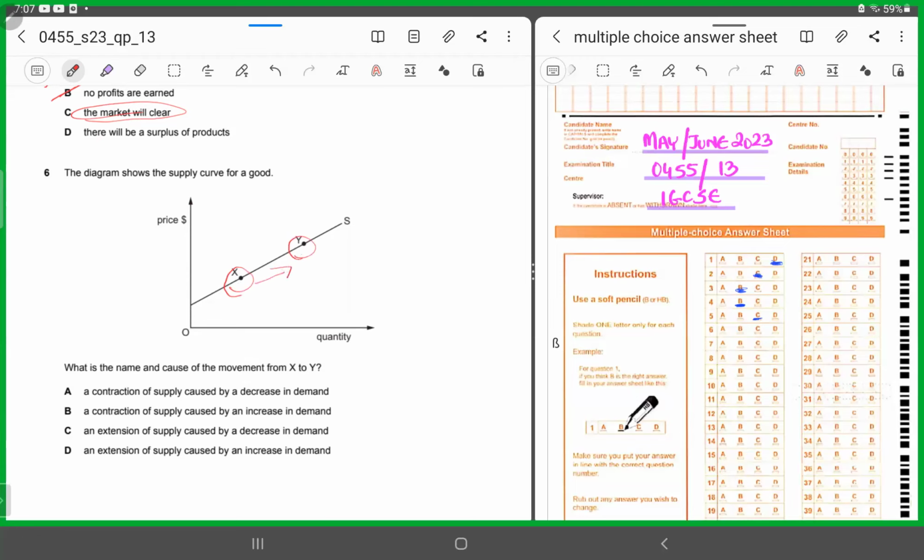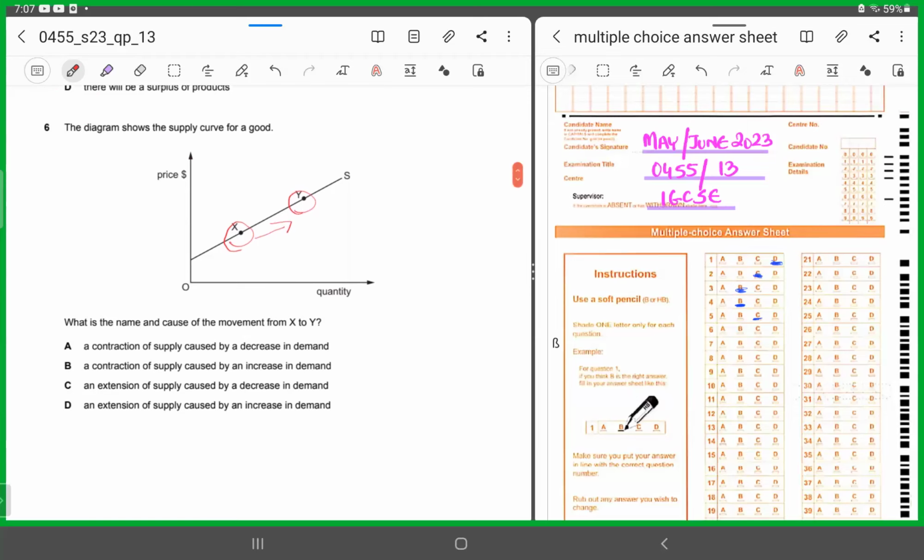So you are moving forward. Whenever you are moving forward on the same curve, that has to be an extension, right? You're moving forward, that's an extension. So you can chop A and B. Why? Because both A and B are talking about contraction in supply.